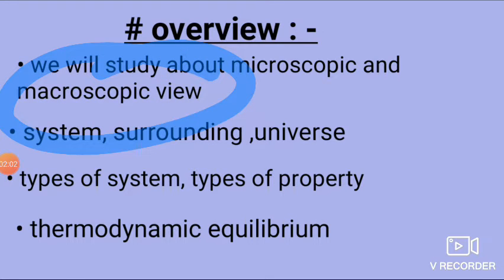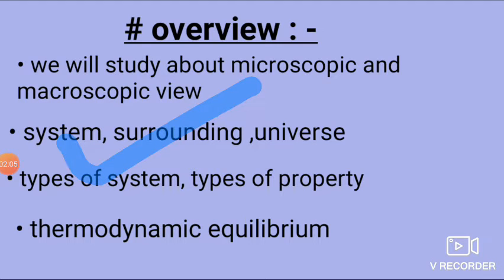Friends, then we will move to system, surrounding and universe. System is a quantity of matter which exists in space. Surrounding is everything auxiliary to the system. And what is the universe? System plus surrounding is called the universe.